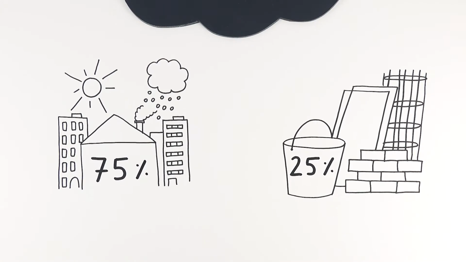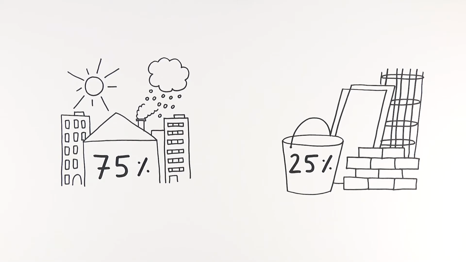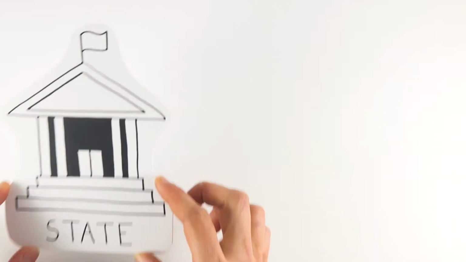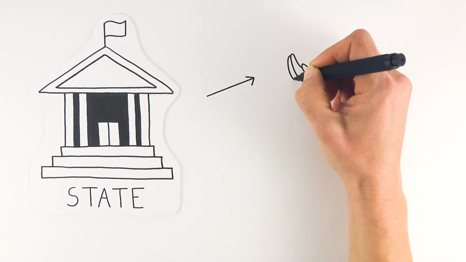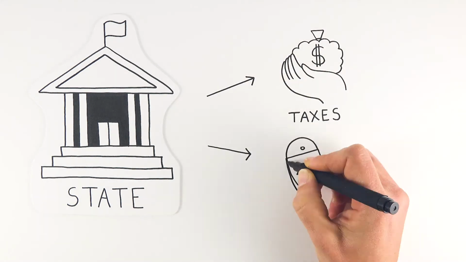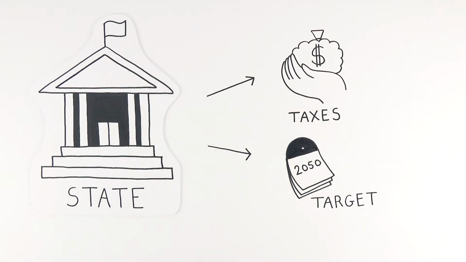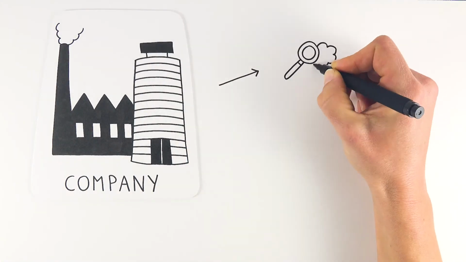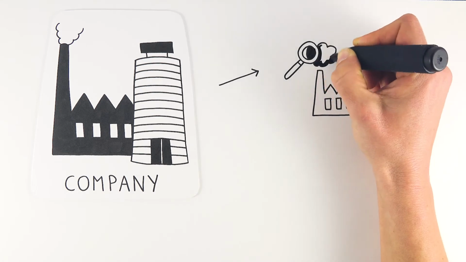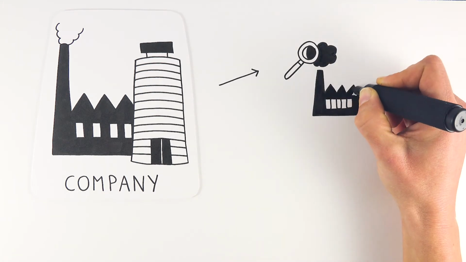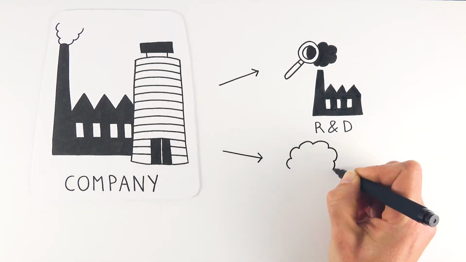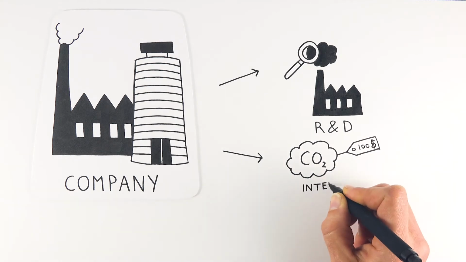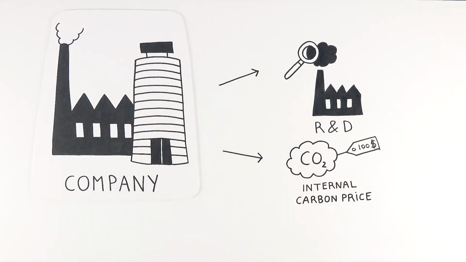Now, what can we do if we want to reduce greenhouse gas emissions? At a country level, there are regulations, quotas, and carbon taxes to cap emissions and set targets over time. At a company level, businesses are focusing their R&D towards low-carbon processes and the implementation of decarbonized industrial solutions. The introduction of an internal carbon price helps by improving the payback of low-carbon investments.